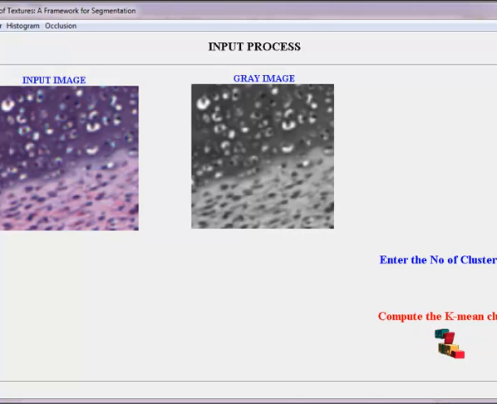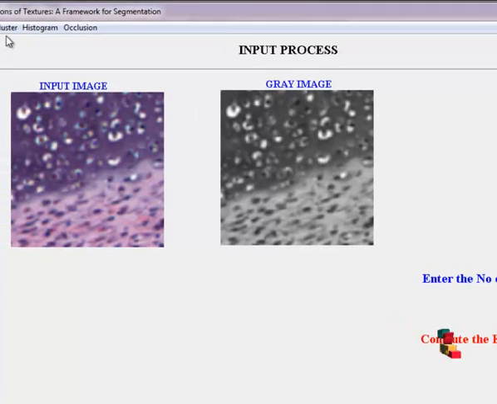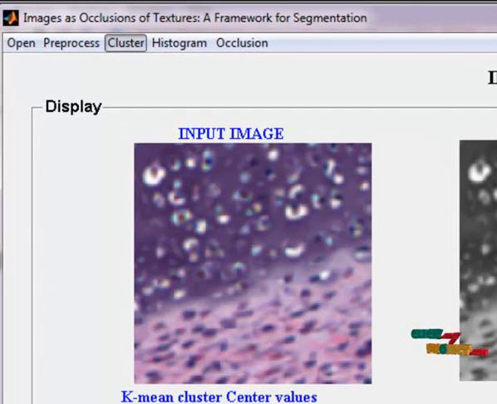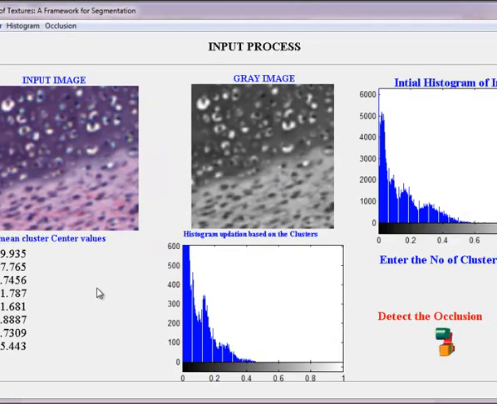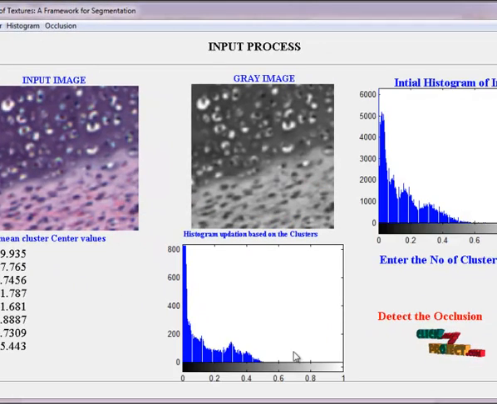Now give the cluster values from here. Then cluster our gray image into 8 clusters. It is the 8 cluster value of our given gray image. Now extract the initial histogram for the segmentation process. Now this is the histogram updating based on the cluster, and it is the final histogram, and it is the initial histogram of our factorization process.